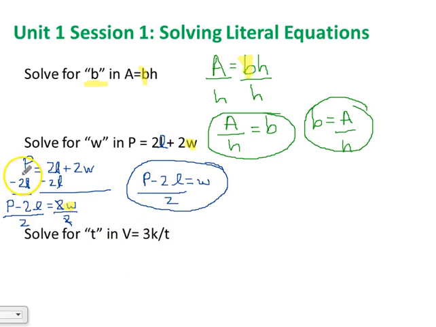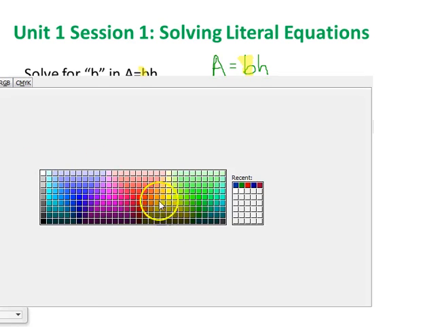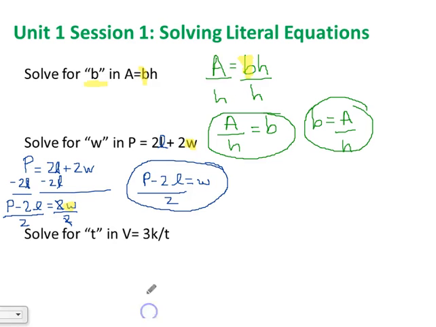One more problem. We're going to go through an example. So here we've got a literal equation, v equals 3k divided by t. I'm going to rewrite that. V equals 3k, and we're dividing all of it by t. 3k divided by t. And we're solving for t.